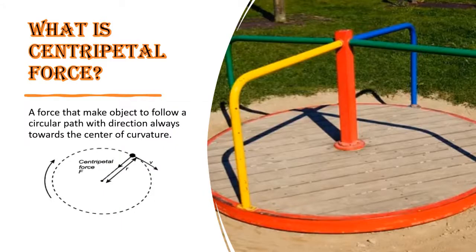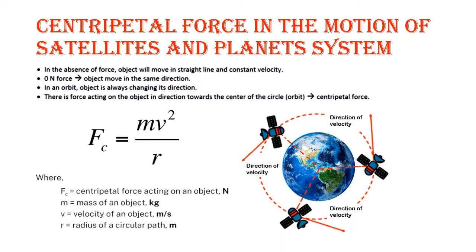So, what is centripetal force? It is a force that makes an object follow a circular path, with direction always towards the center of curvature. The formula of the centripetal force, Fc, acting on the object, is equal to m times v squared over r, where m is the mass of the object, v is the velocity of the object, and r is the radius of the circular path.